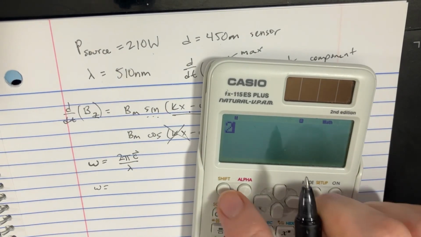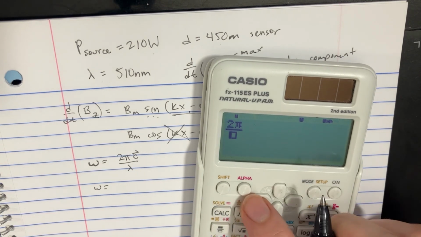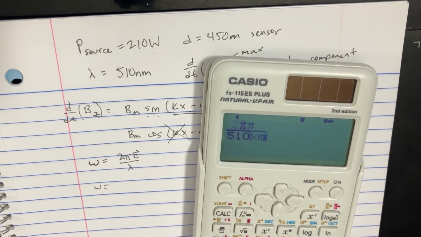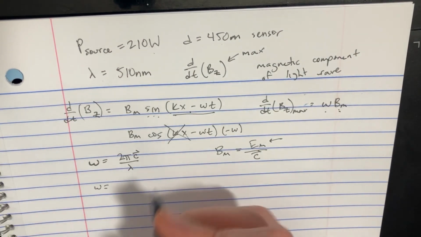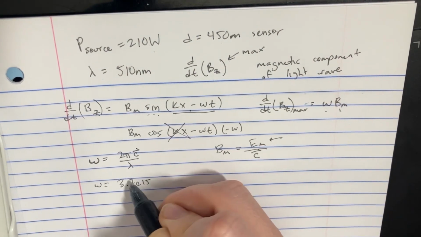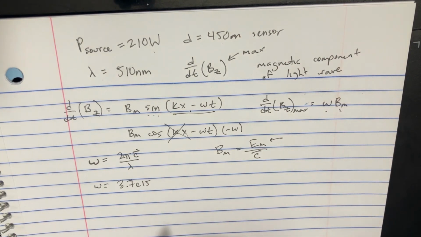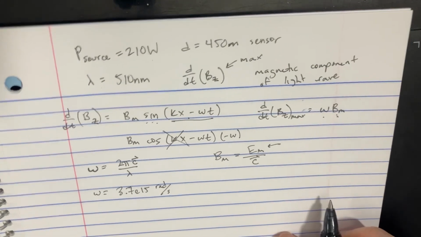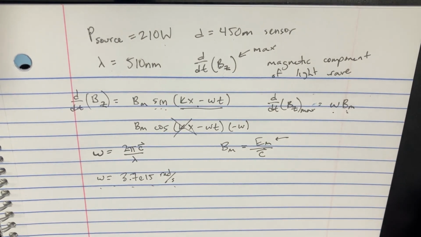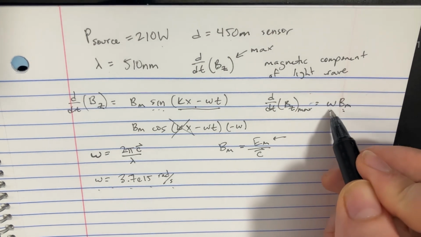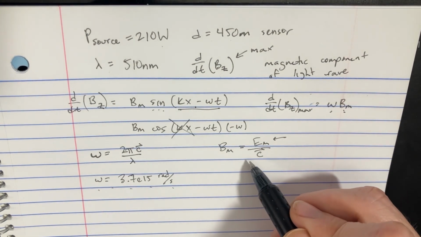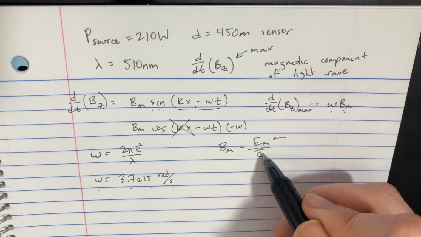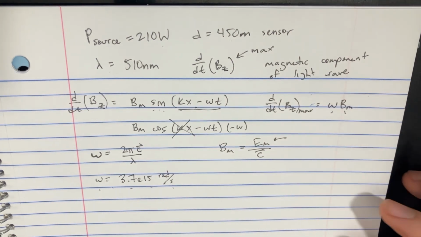So let's do that. We'll say 2 pi, and then we divide that by the wavelength, which is 510 nanometers, and then multiply that by the speed of light. So w is going to be 3.715 e to the 15 rads per second, I suppose, which is fine. That's the angular frequency, at least. Okay, so now we want the E max.